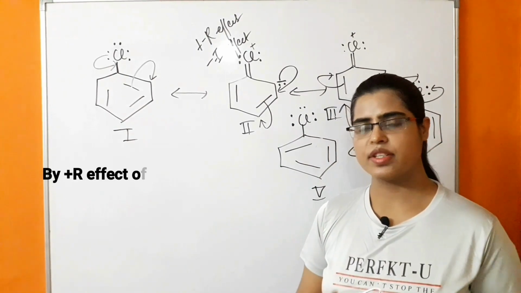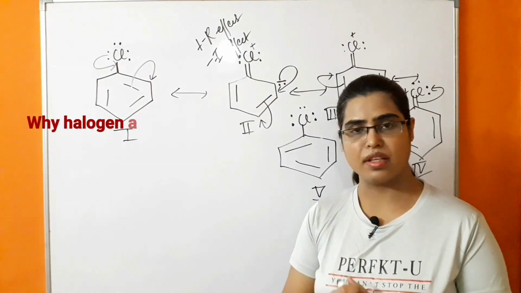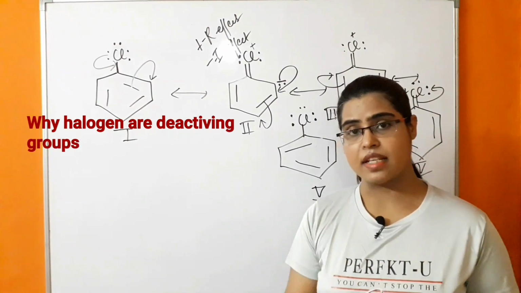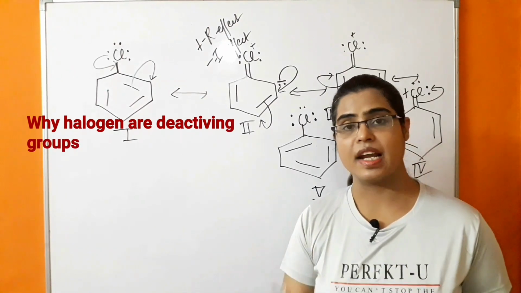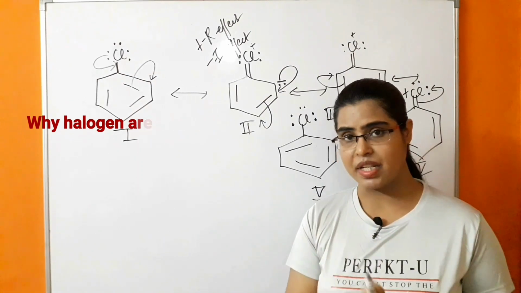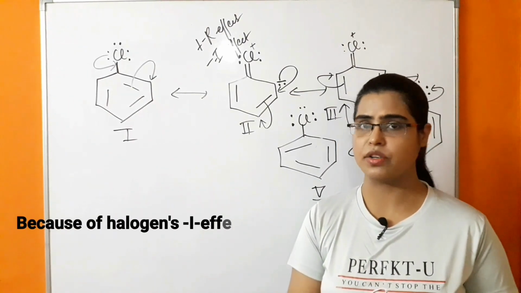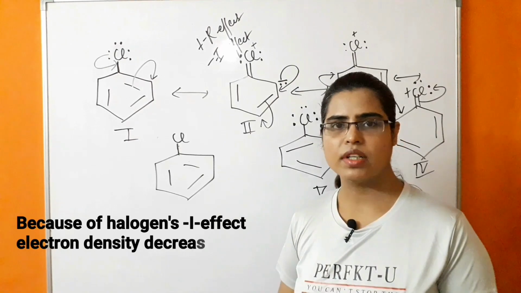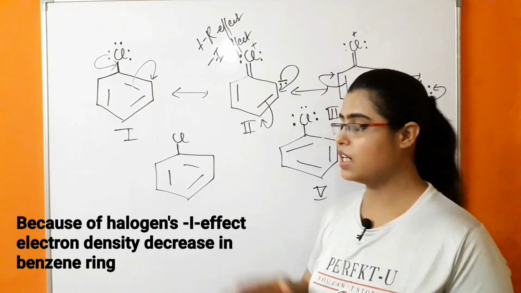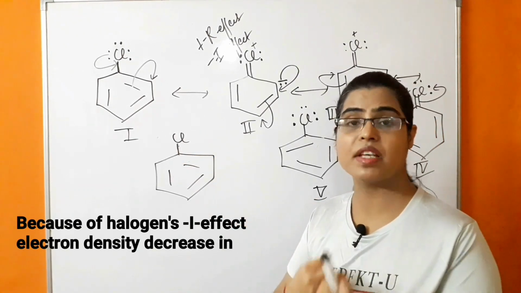So the next question arises: when they are ortho-para directing, when they are increasing electron density in the benzene ring, then why are they deactivating? Why are they decreasing the rate of the electrophilic substitution reaction? So why is the electron density in the benzene ring still decreasing? It is because of the minus I effect of the halogen atom. So in the case of the inductive effect, halogen atoms have a very powerful minus I effect. It means their ability to attract the sigma electrons towards itself is very high.